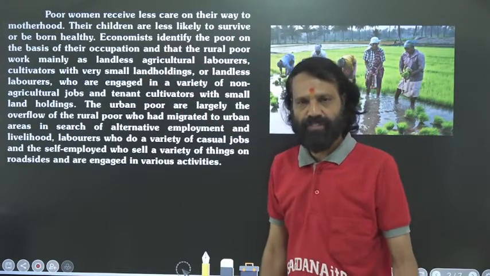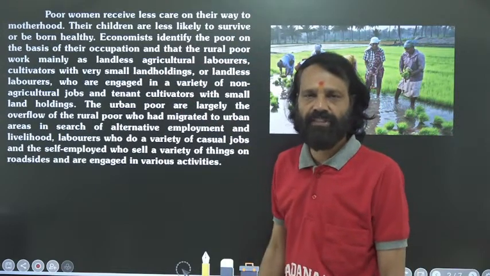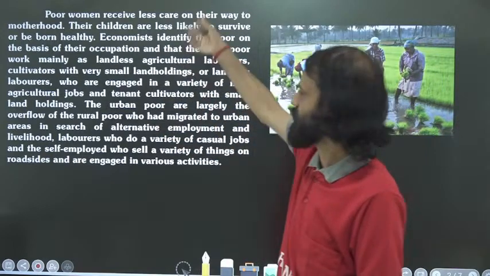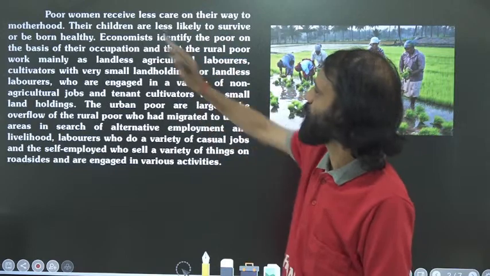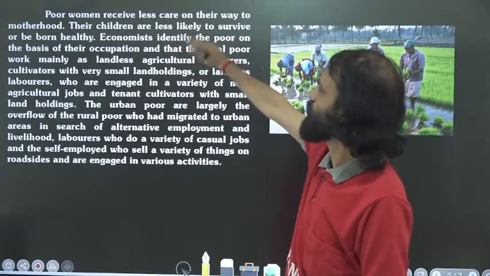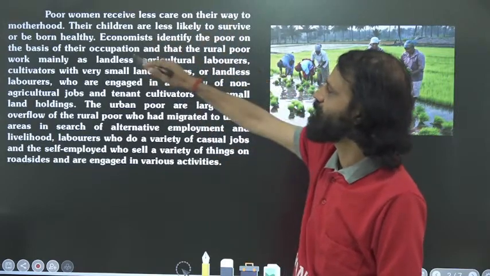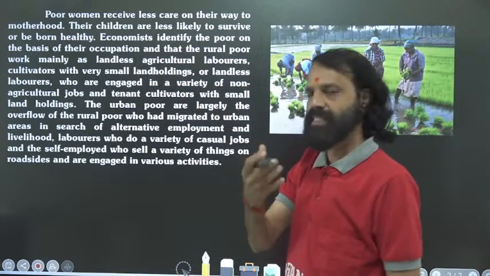In Kerala, there is one place called Attapadi. There this thing is happening. Their women receive less care, and also their children are less likely to survive or be born healthy. It is happening there.